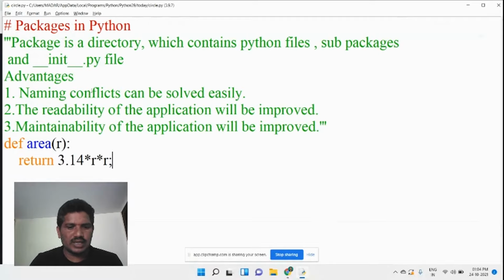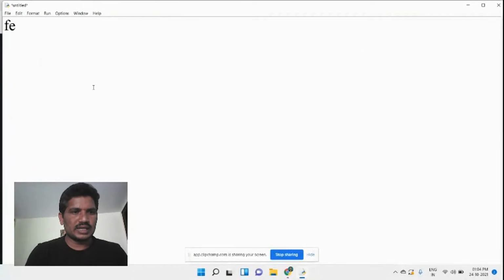Then I would like to create another one, def area.